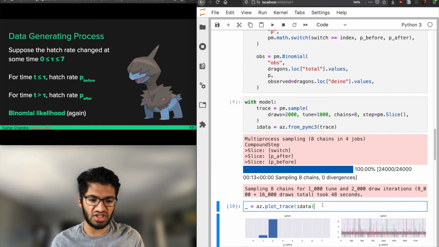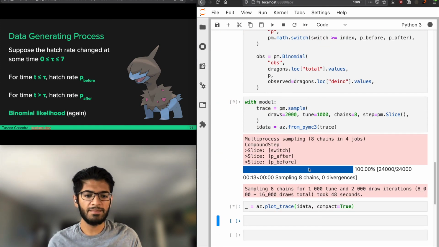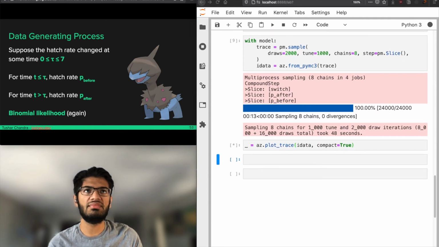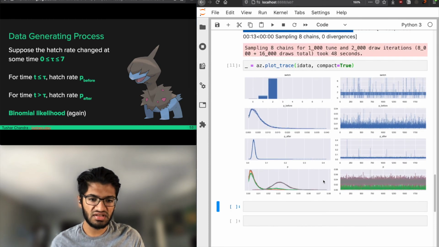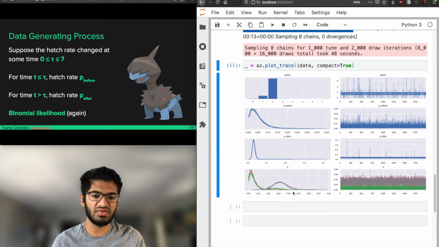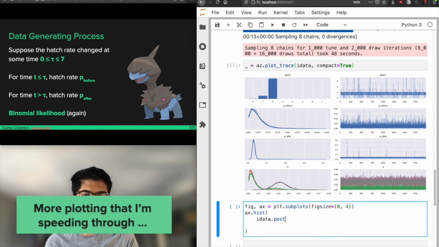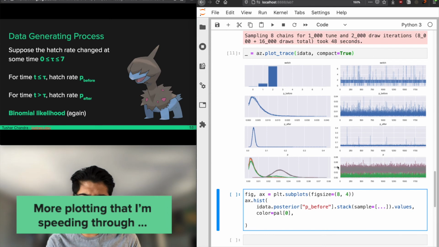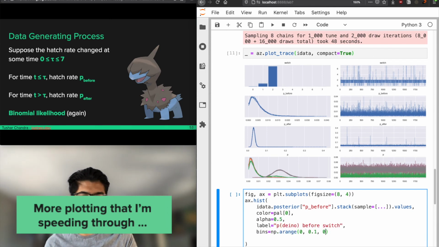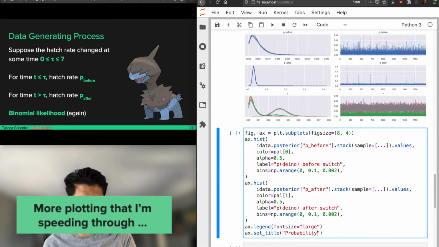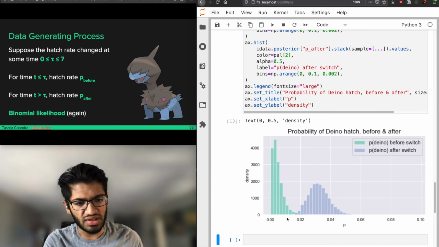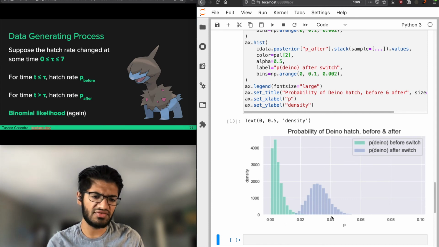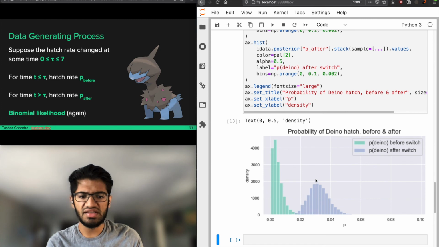So let's look at another way of plotting this. We can use the trace samples directly. And here the bimodality becomes clear. So this is really interesting. Before, this is what we think the posterior distribution is before the switch, and this is what we think it is after. So these are very, very different, and this to me is almost ironclad evidence that the shiny rate changed in the middle of the event.